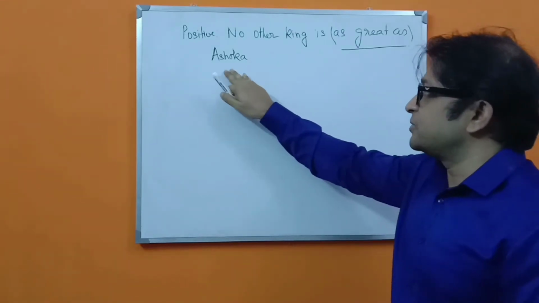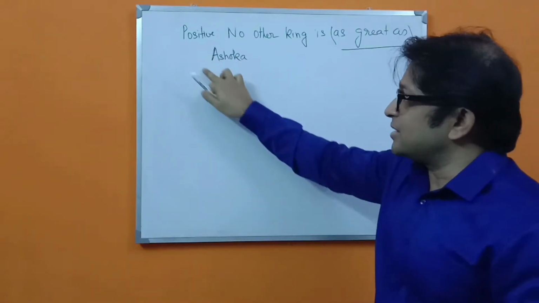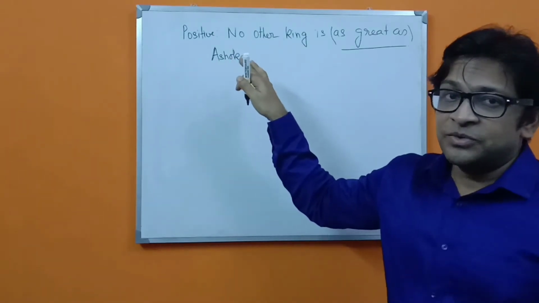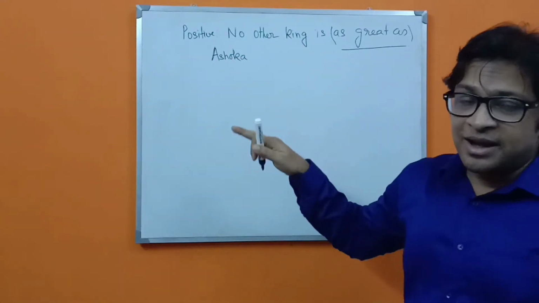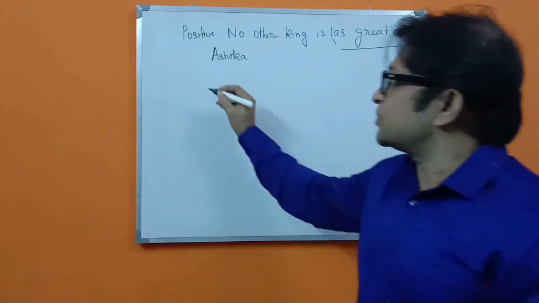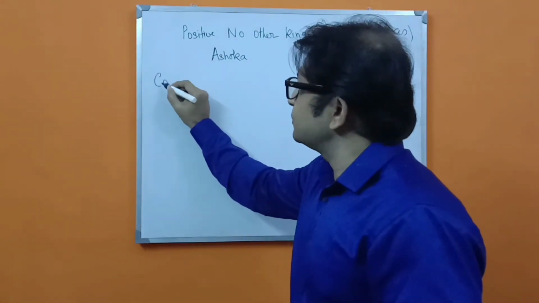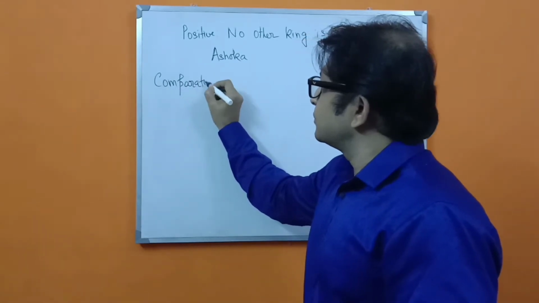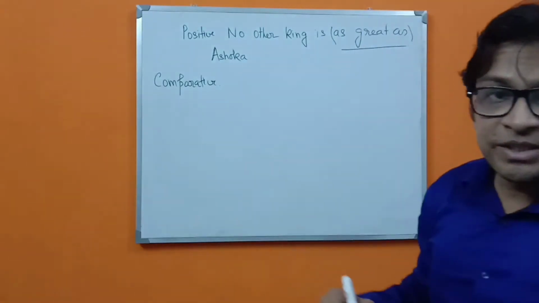That means here, as you can see, our king Ashoka is greater than each and every other king. So this sentence, how will you change it into comparative? How will you change it?